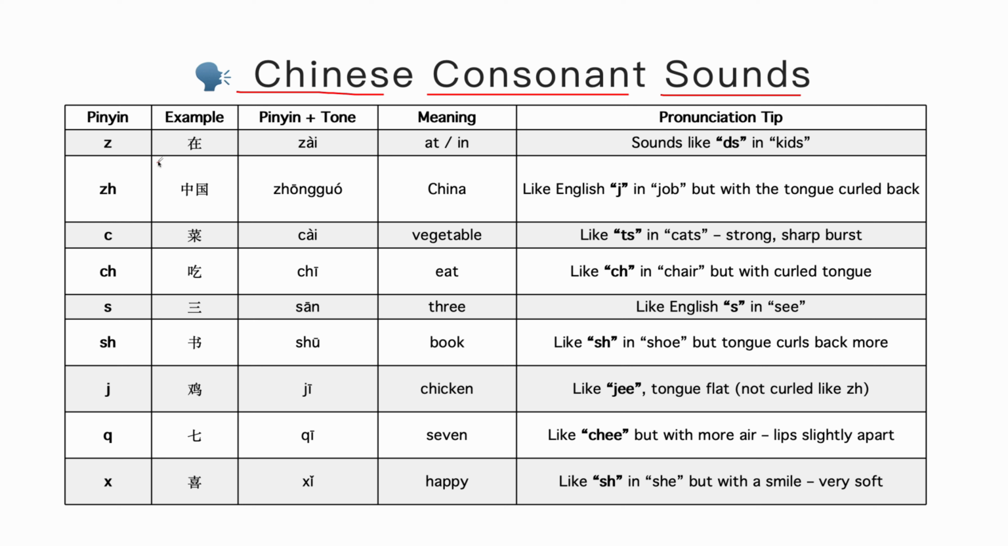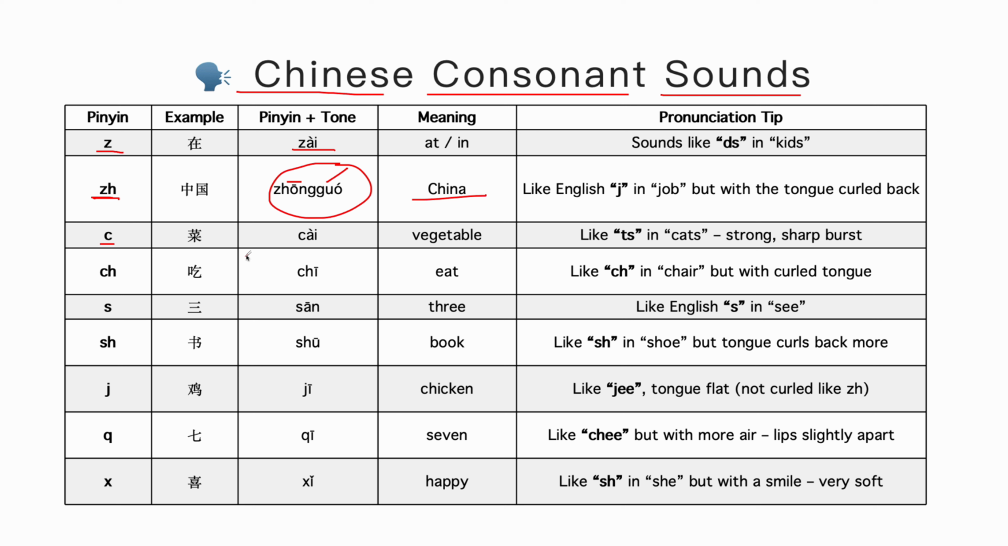There are a couple of consonants which are pronounced completely differently. For example, Z is pronounced as zai, not zai or jai. It is pronounced as zai, and here is zh. 中国, your whole mouth will be round. 中国, and your teeth are not touching each other. Your mouth will be completely round. 中国, that means China.